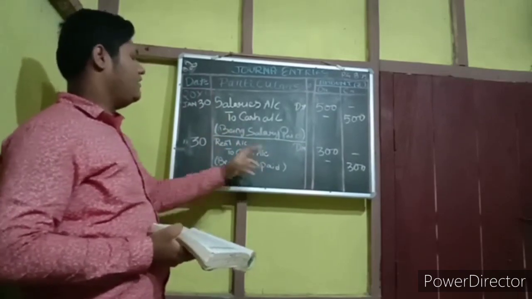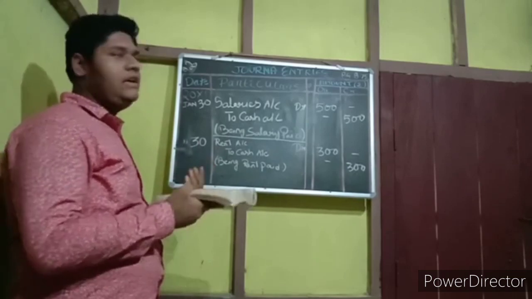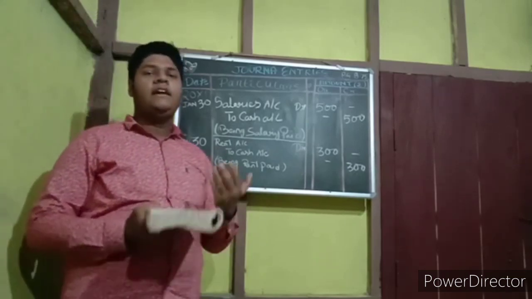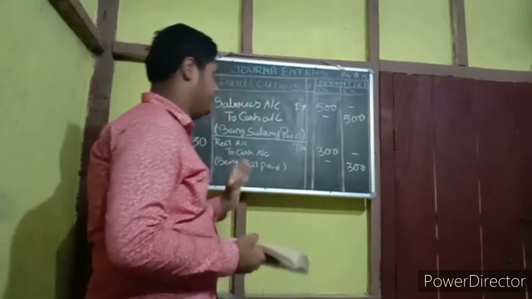Now to cash. Same, we are giving the cash. Cash is going out. Though it's a real account, debit comes in, credit goes out. So now, student, being rent paid.